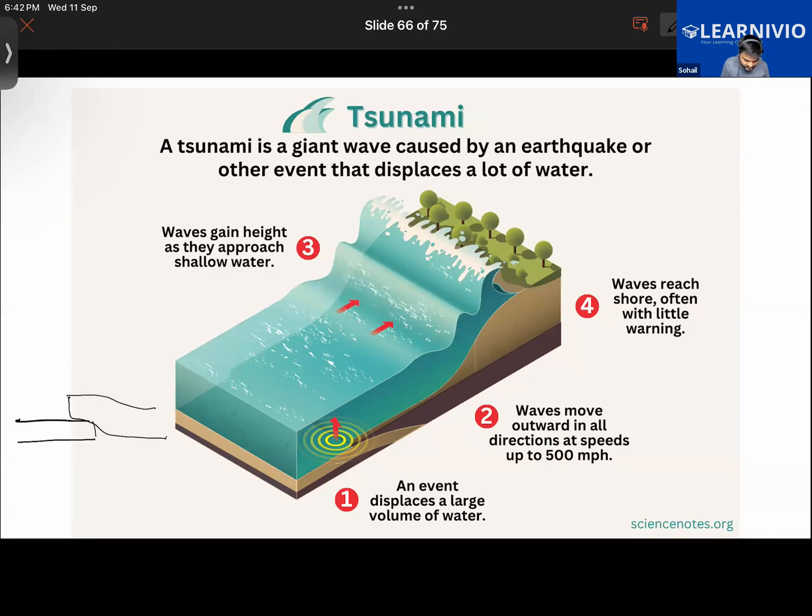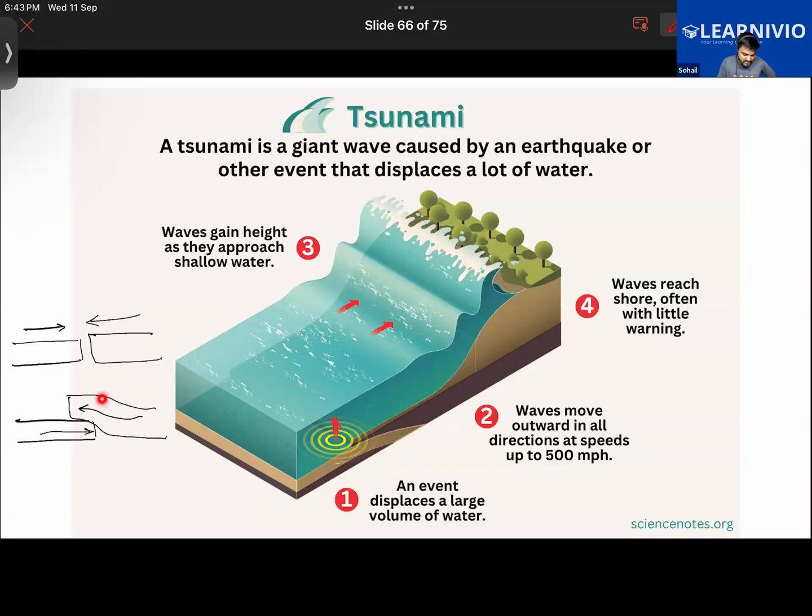Earlier they were like this, now they are coming together. Once they collide, the one that is heavier sinks down. Let's say this plate is heavier, so it sinks down, and this plate being lighter goes above it. So whenever plates collide, this is how they collide.